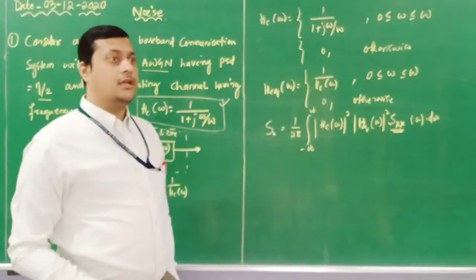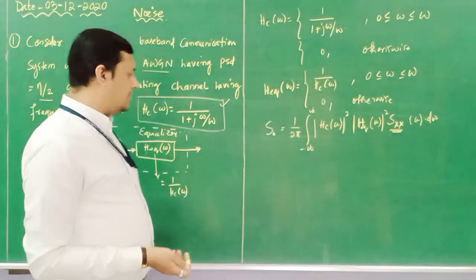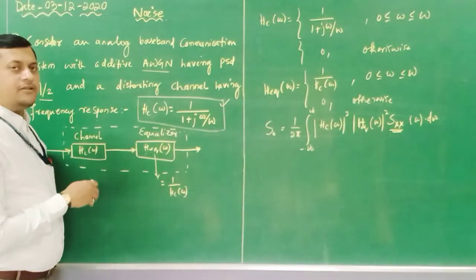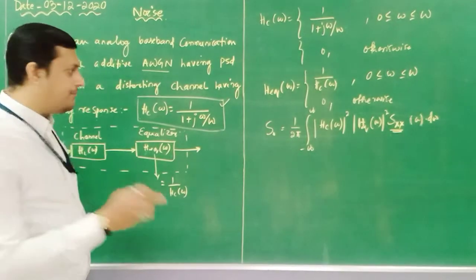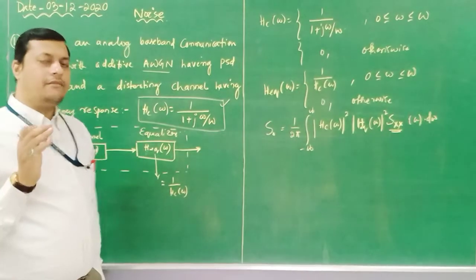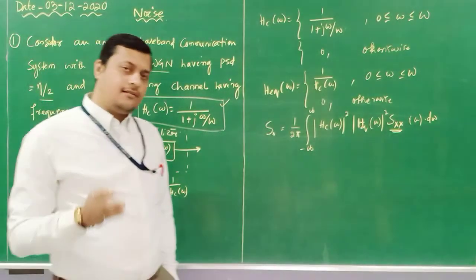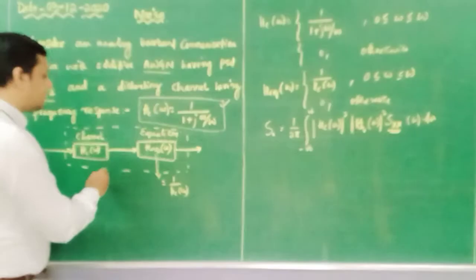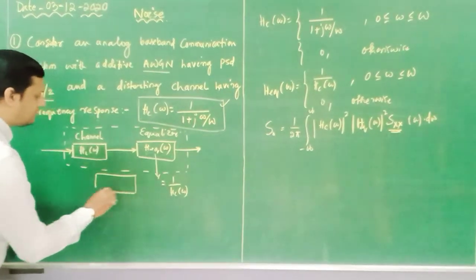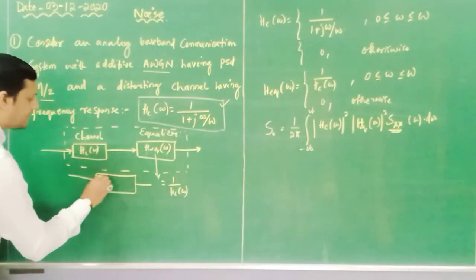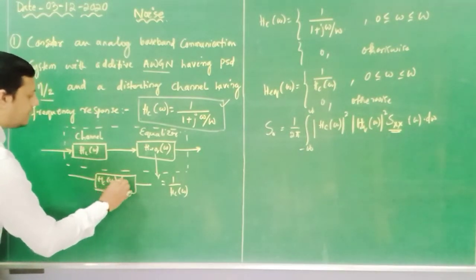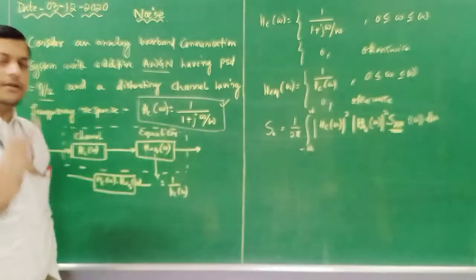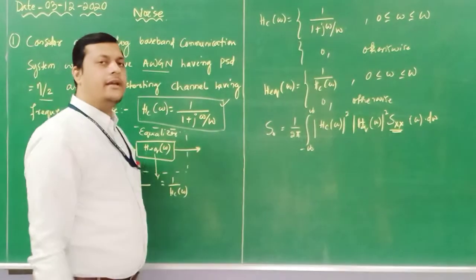Now the question comes, why have we multiplied? Because these two channels here we are considering with the response, it acts as a system. The equalizer is also having a certain response, it also acts as a system. So these two systems are in cascade in nature. So what I will do, the total system I can form as Hc of omega into H equivalent of omega, so that the resultant will become 1 and you can extract your information.